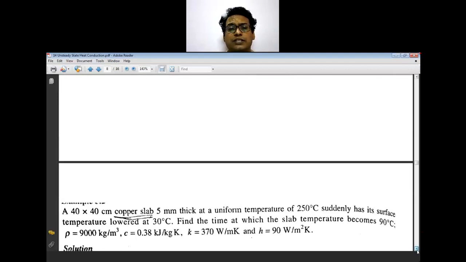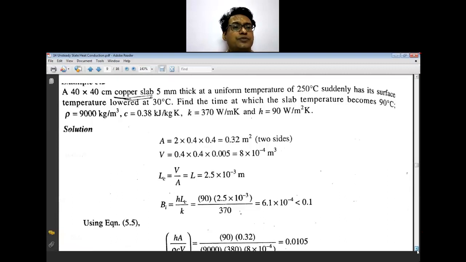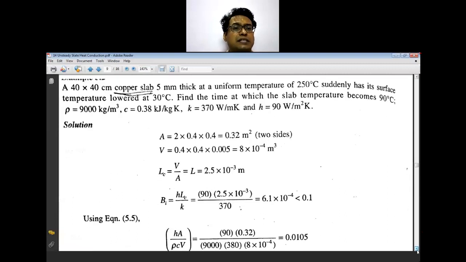So we will try to analyze one problem based on this. That is a copper slab of 40 centimeter by 40 centimeter and 5 millimeter thickness.